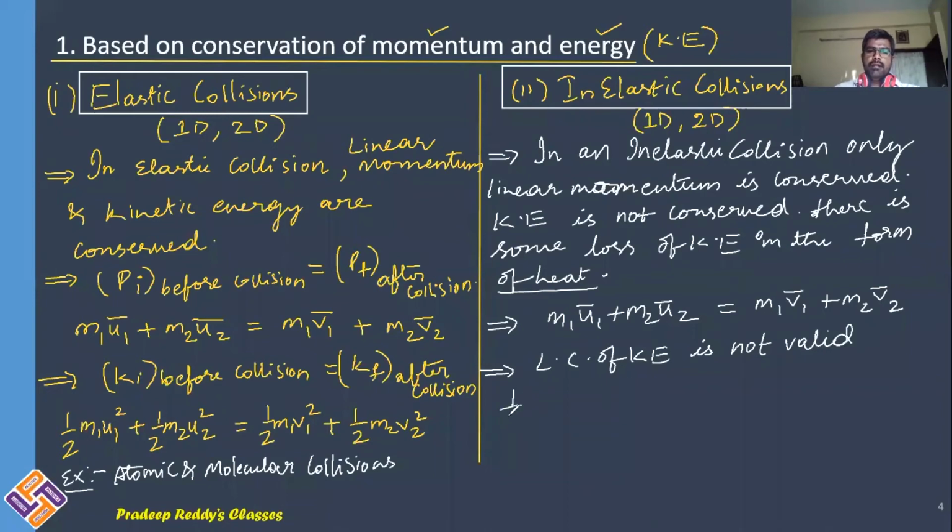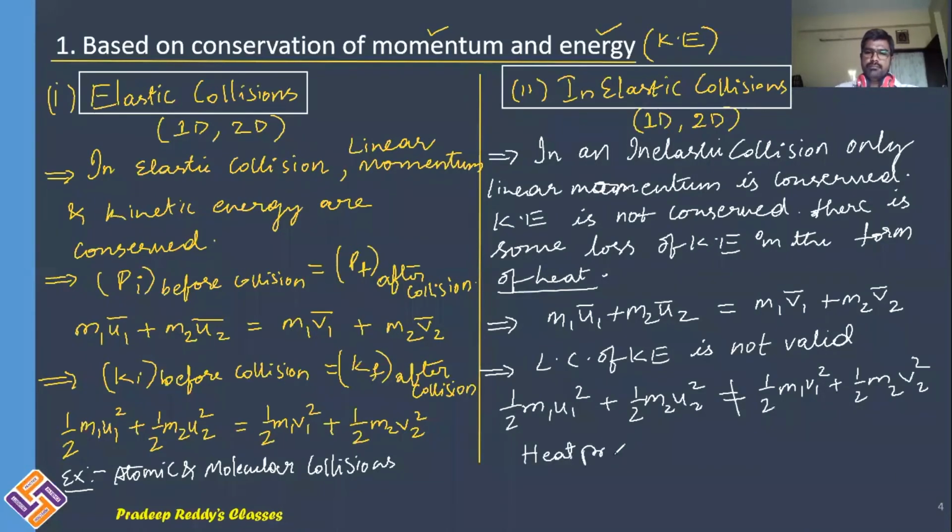That means initial kinetic energy half m1 u1 square plus half m2 u2 square is not equal to half m1 v1 square plus half m2 v2 square. There is some loss in heat energy.